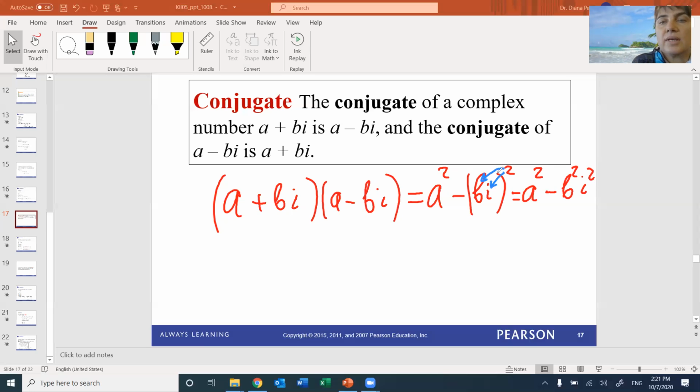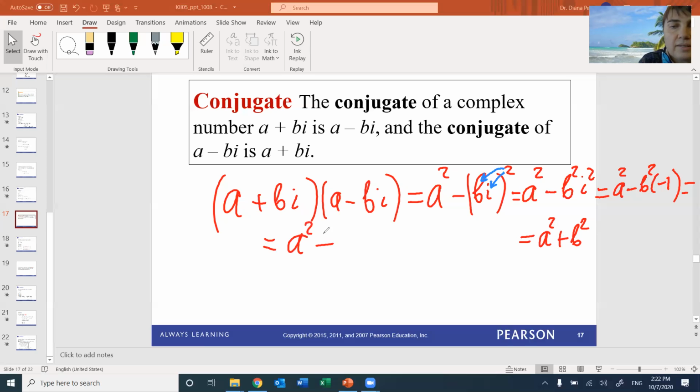Okay. So then let's apply what we know about i squared, that i squared is negative 1. So the whole thing is a squared minus b squared times negative 1, right? And if you do the negative 1 times the minus over there, it's going to be a squared plus b squared. So when you have complex numbers, the formula always comes out like that, but this time it's going to be plus. This is only because of the i.